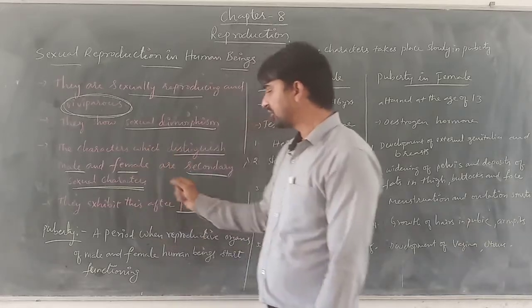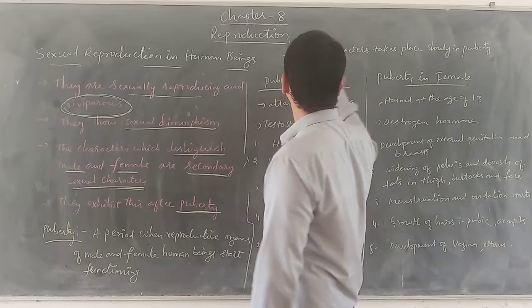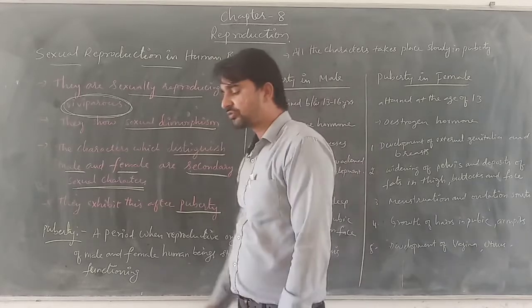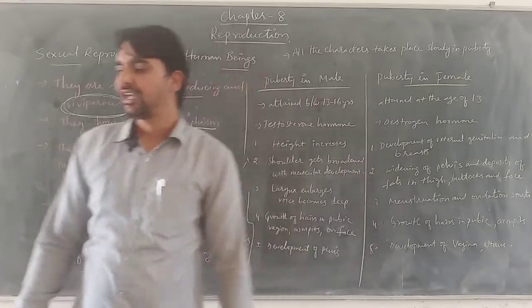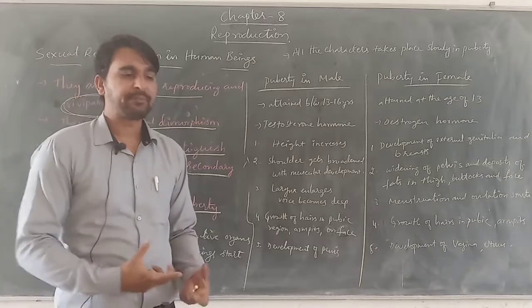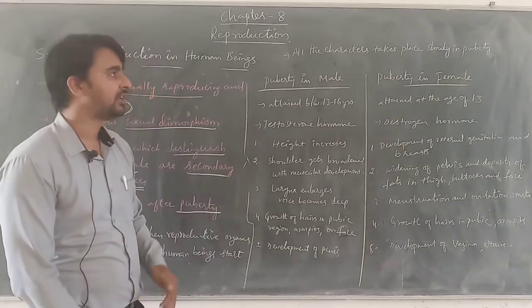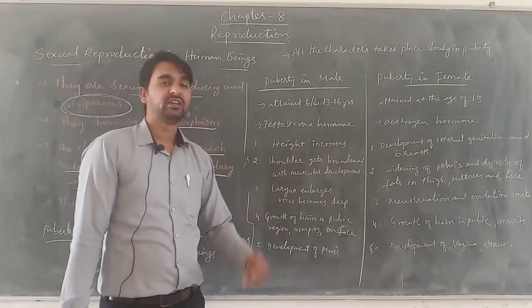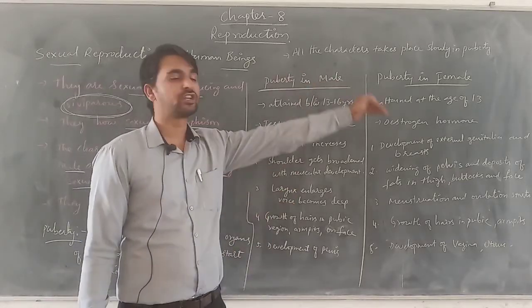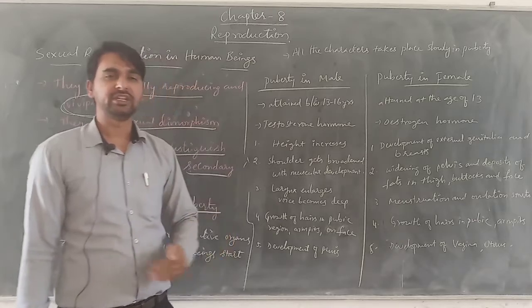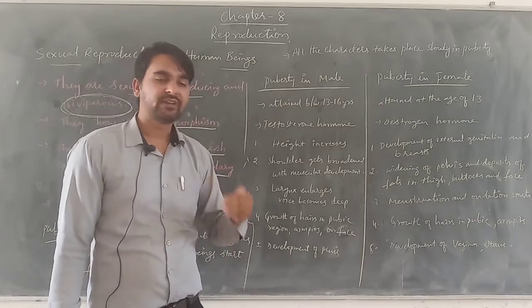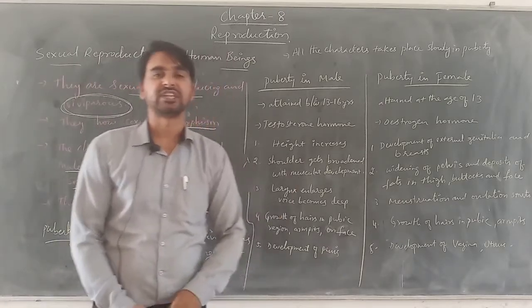Now what is happening? All the characters in this puberty age cannot develop rapidly, within a few days. It takes time. That means it takes place at a very slow rate. So slowly in the puberty age, the development of reproductive organs is taking place.